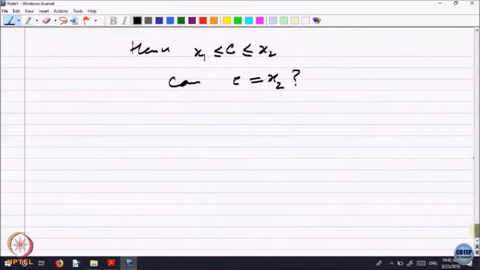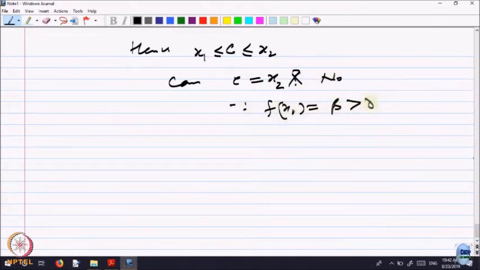So, let us write no, because f of x2 is equal to beta, which is bigger than gamma. So, x1 less than C less than x2, right. It has to be, okay. But still we want to show that f of C is equal to gamma. It is less than or equal to gamma.